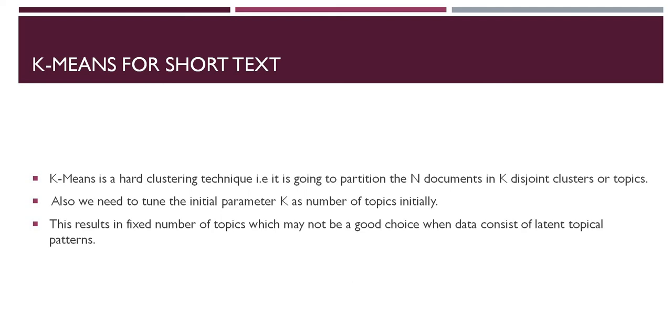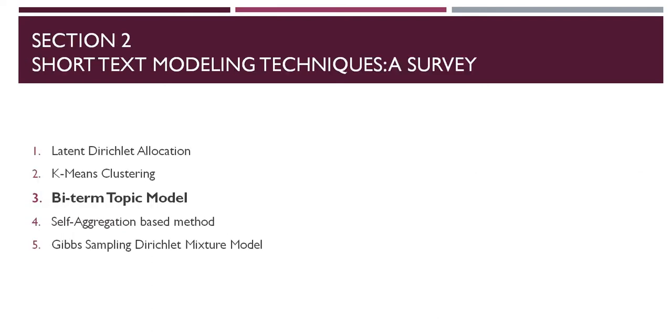For short text, k-means does not work well enough, because we have to explicitly specify the value of k. But in practical implementation, since everything is hidden, we don't know how many topics we actually have. So specifying the value of k is not a good thing. That's why we don't prefer k-means, because we have to explicitly give the value of k. Then we have the biterm topic model.